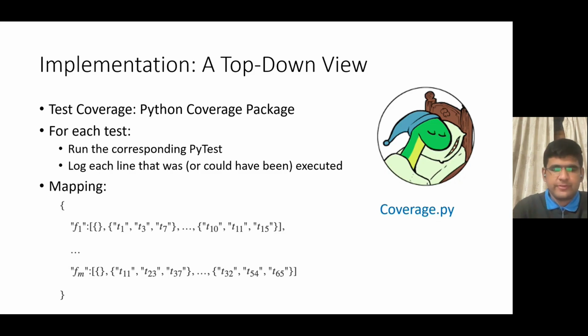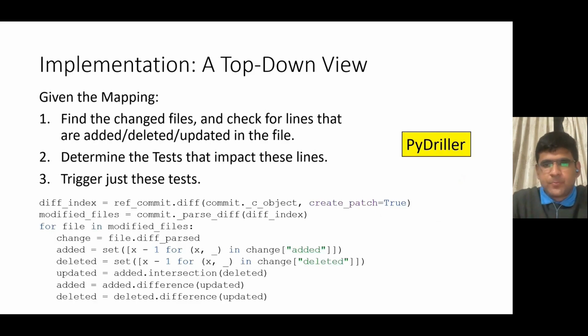Each entry of this list contains the tests corresponding to that line. For example, t1 is impacting the second line of file f1. So if there is a change in the second line of f1, we should definitely trigger t1, t3, and t7, because while executing t1 it covered the second line of f1. So moving ahead, given this mapping for a commit, we can just follow the procedure given here.